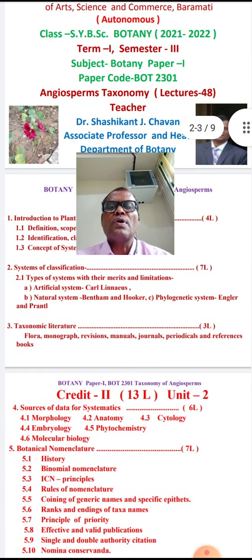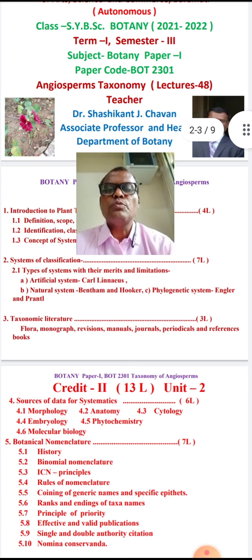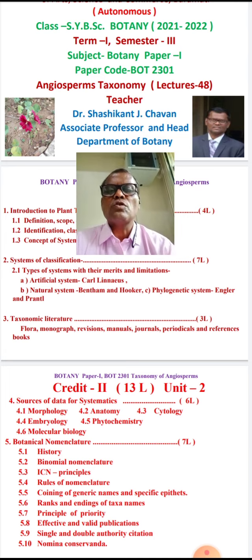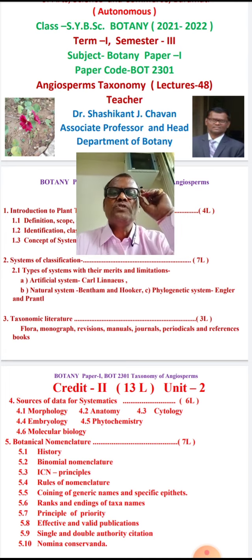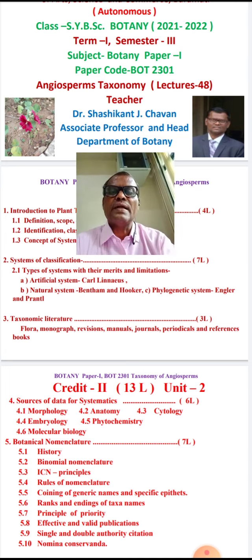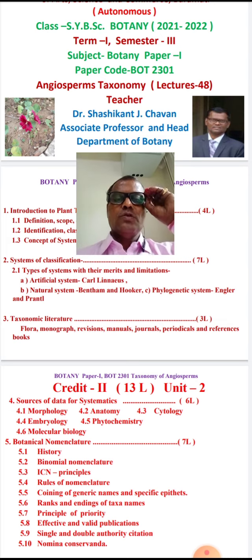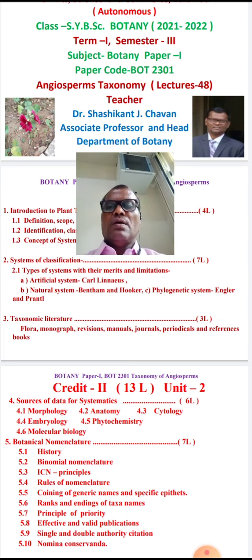Flora means a listing of plants, but in book form. Then the second one is the monograph. It is based on one family or one genus, and all their characters: distribution, habitat, habit, then propagation methods, then different species, different varieties, like this. So just see one by one. As per this, the others are revisions, manuals, journals, periodicals, and reference books.